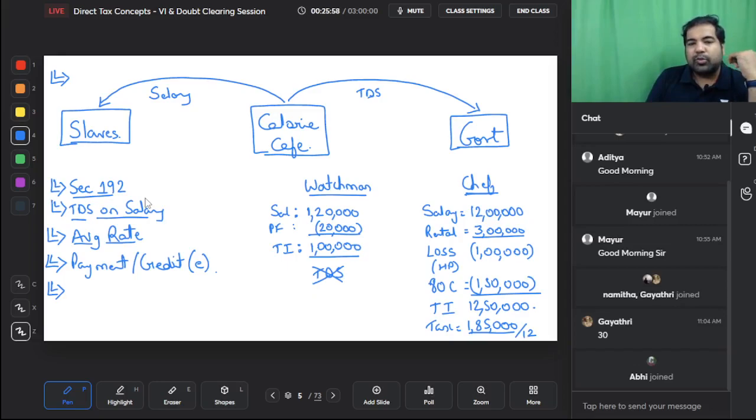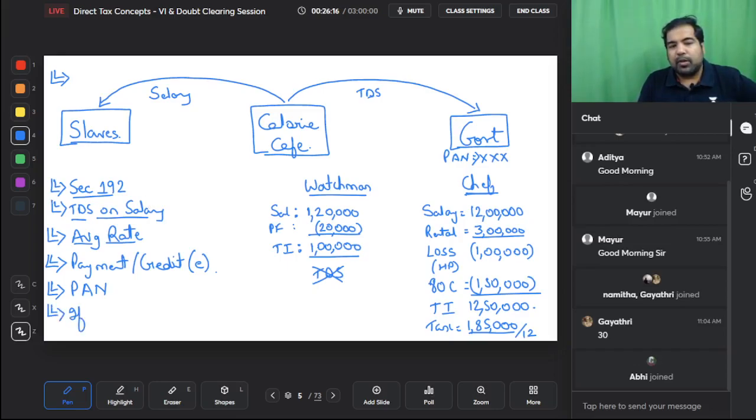And guys, here you need your employees' PAN details because the government should know whose TDS they've got. So you need to give the government the PAN details of the employee. If you don't get the PAN details, let's say your employee says I don't have a PAN number or I can't give my PAN number, then there is a punishment. If no PAN, then they will be taxed at a rate called the maximum marginal rate, MMR, which I will show you.